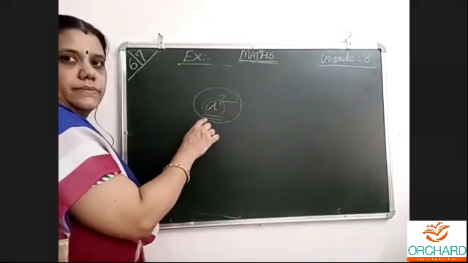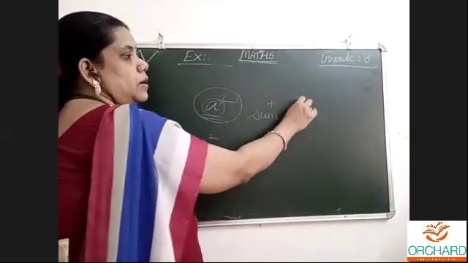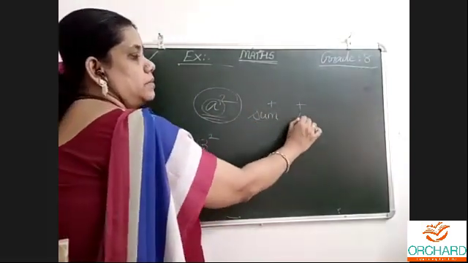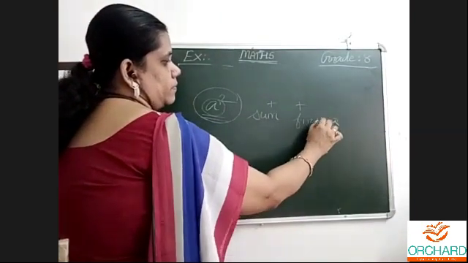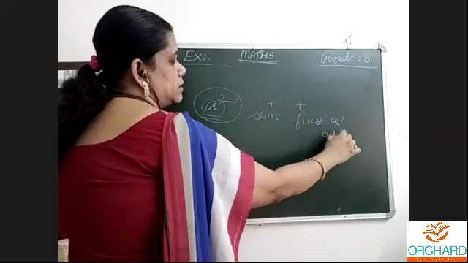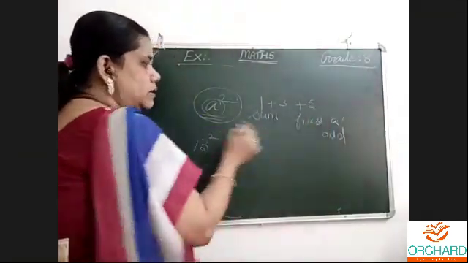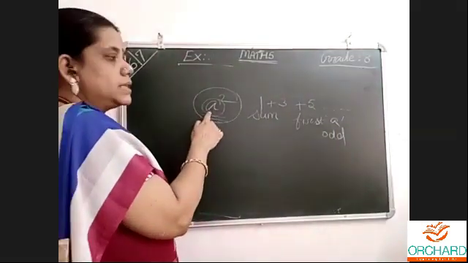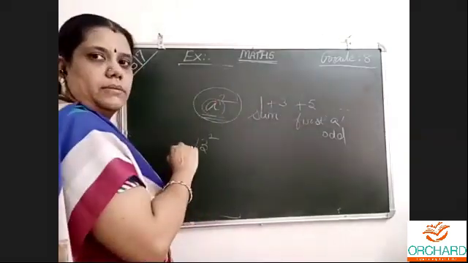A is a number, and sum means adding. Starting with 1, 3, 5 and so on. How many? What is the number that's given? 14 means 14 odd numbers. 13, sum of 13 odd numbers.